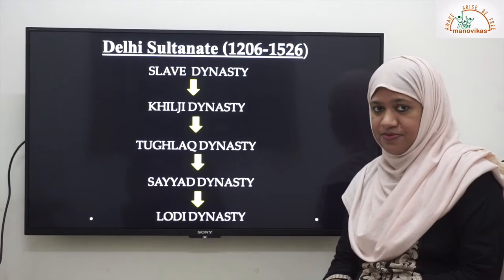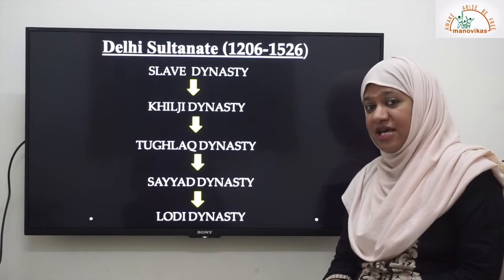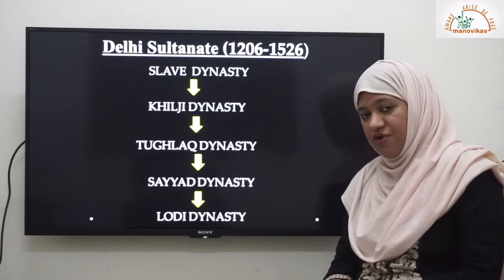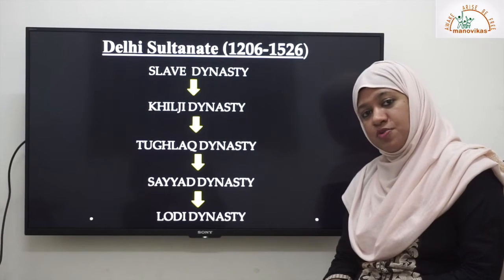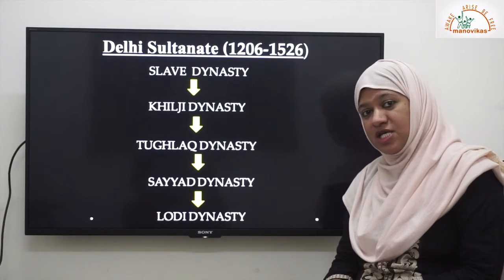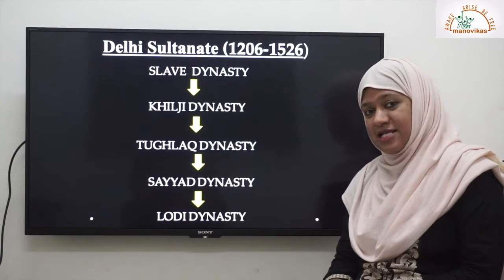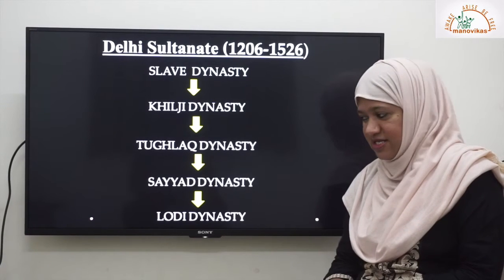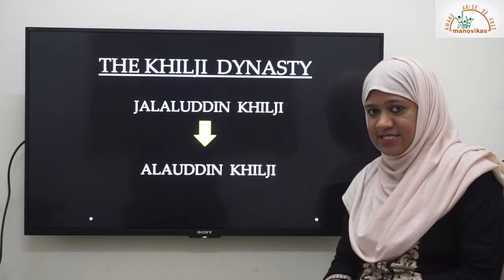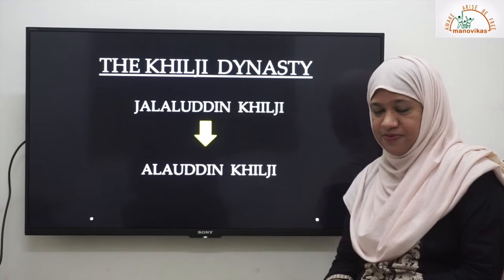and the Lodi Dynasty. In the last video, we learnt about the Slave Dynasty, and the most powerful rulers of the Slave Dynasty were Qutbuddin Aibak, Iltutmish, Razia Sultan and Ghiyasuddin Balban. Now in this video we are going to learn about the second dynasty, that is the Khilji Dynasty. Now the most important rulers of the Khilji Dynasty were Jalaluddin Khilji and Alauddin Khilji.